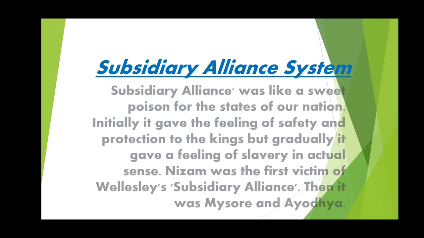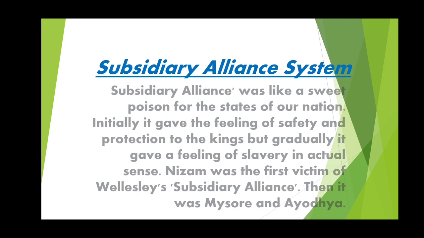In the last session, children, we had studied the terms and conditions of the subsidiary alliance system. In these terms and conditions, one of the conditions given by the East India Company was that as they are providing an army to the state, in return the state has to give away its province or equivalent income to the British. So this was the way they tried to take away the state and expand their rule over India.